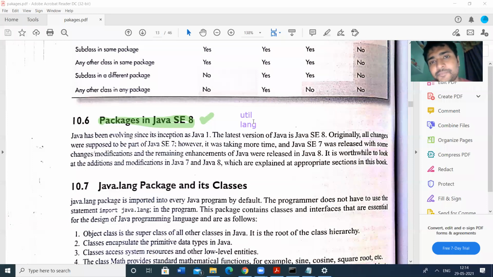The rest of the chapter consists of these things only. First, we will check the language package. What are the classes available in the language package? What are the interfaces available in it? And what are the methods available in this language package? We will see that one by one. After that, we will check the util package also.